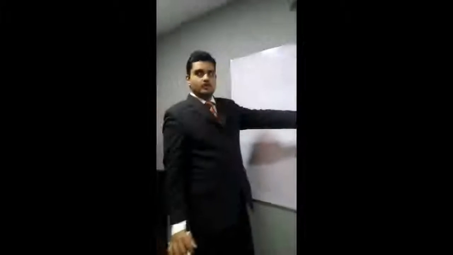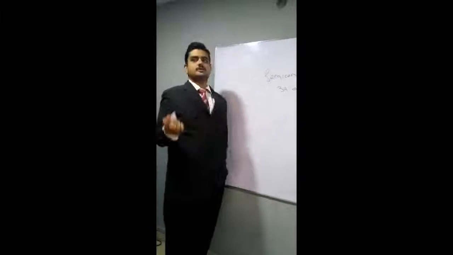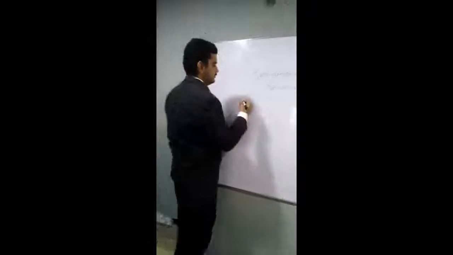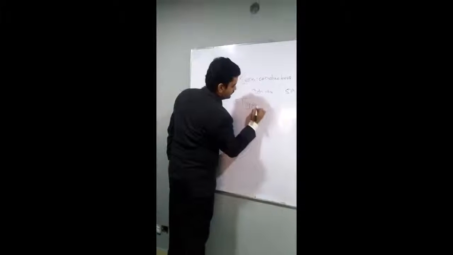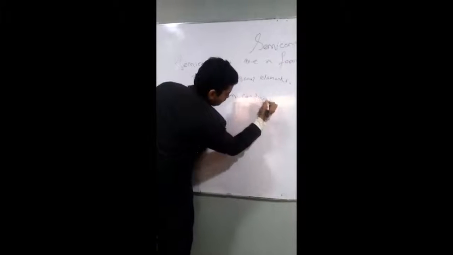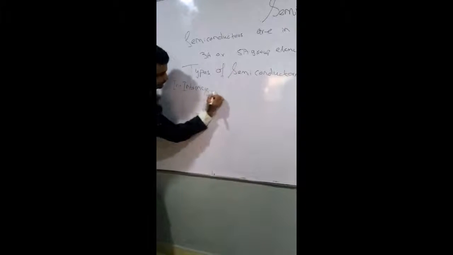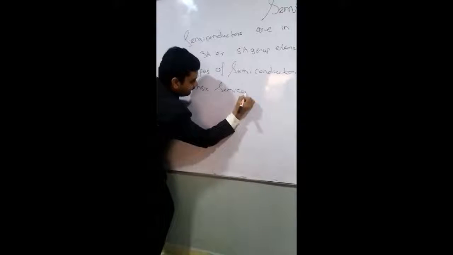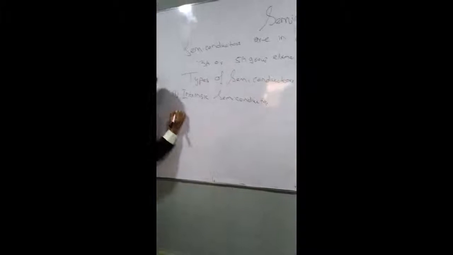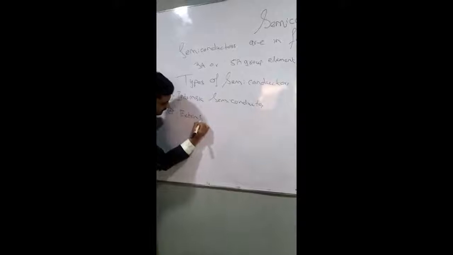We will discuss doping later, right? So there are two types of semiconductor on the basis of their purity: intrinsic and extrinsic semiconductor.